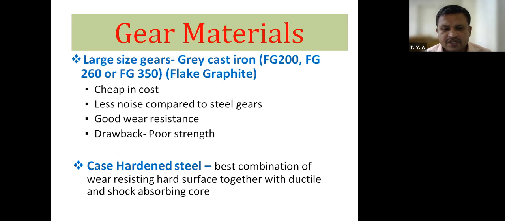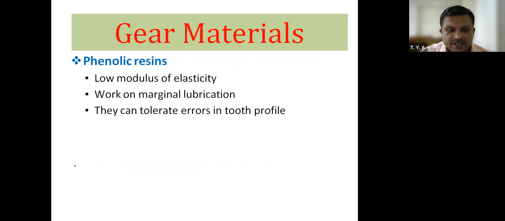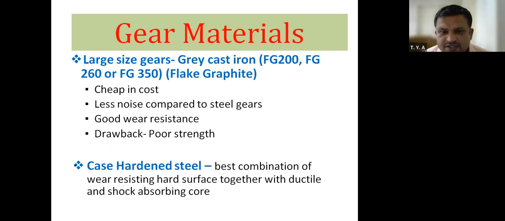Now, these are the different gear materials we will see. First is for large size gears. For large size gears, which material we are going to use? We are going to use gray cast iron, of different grades. Gray cast iron is denoted by different grades like FG 200, FG 260, FG 350. FG means flake graphite.